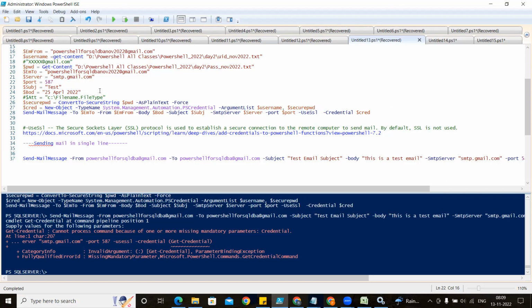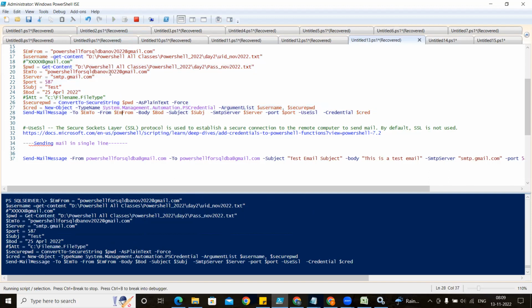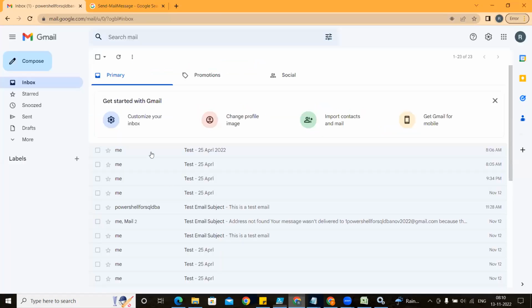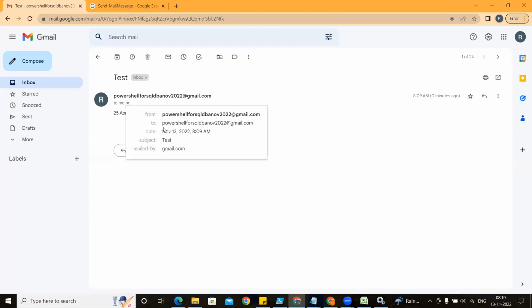That's why what we have done, we have gone through this one, and Get-Credential we have saved into one variable, a .NET thing, and from here I have passed the username and password using ConvertTo-SecureString. Yesterday I have already explained. There is a link also, you can go to this link and find more information. So this time it is not asking for any password directly, it is taking the password and sending the email. I have given here your username and your password. We can see I have received the email, and this email is sent by your PowerShell for SQL Server.